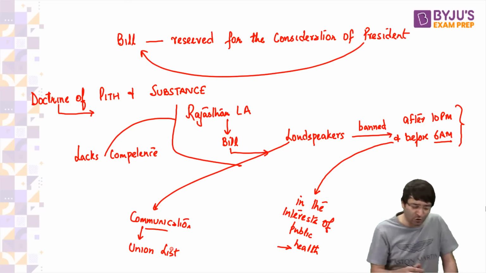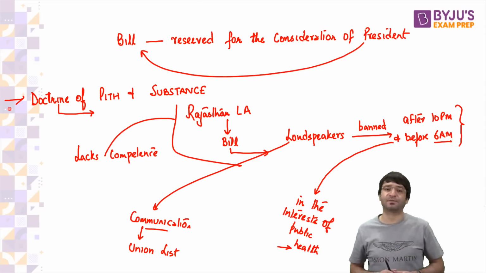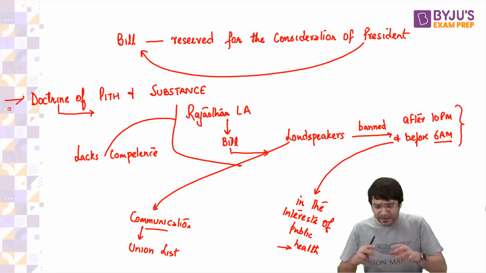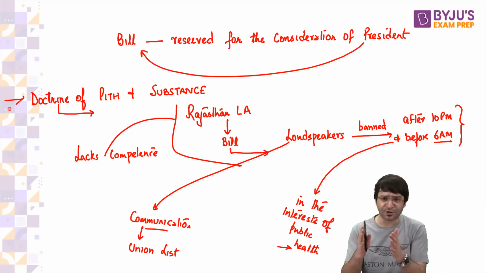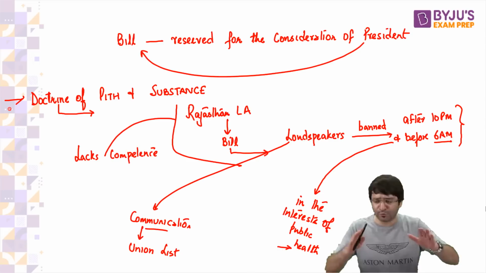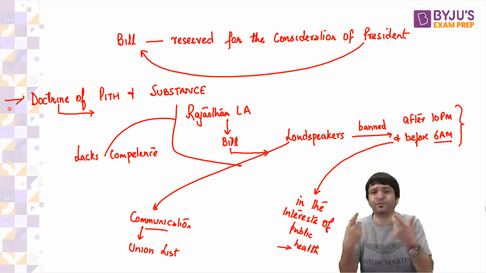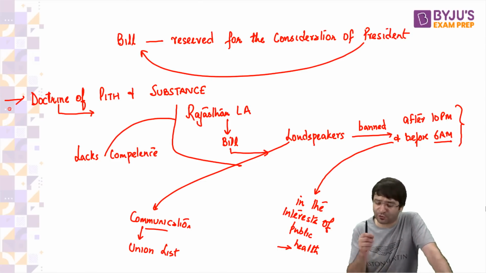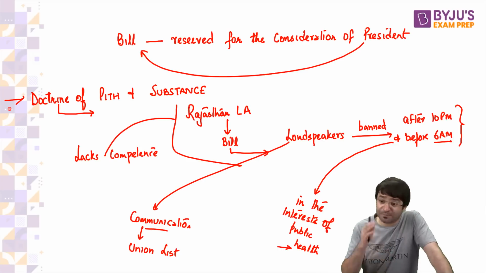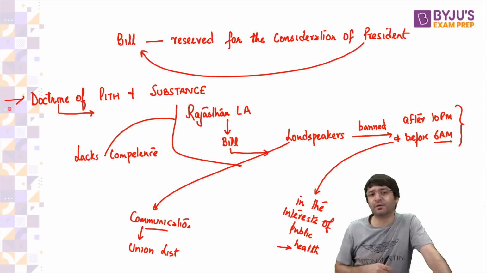When the matter went to the court, the Supreme Court innovated a doctrine known as the Doctrine of Pith and Substance. In all such cases where there is an apparent clash between the parliamentary domain and the legislature's domain, what should the judiciary do? The judiciary should look at the pith and substance of this law. What is the primary objective of this law? What is the primary motive of this law?